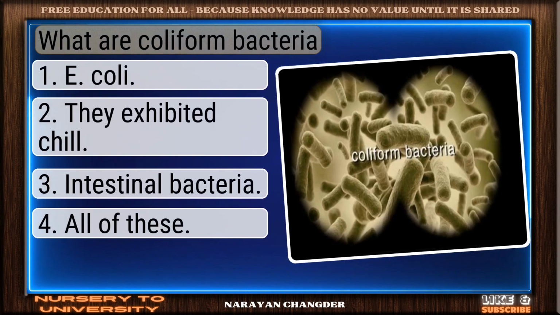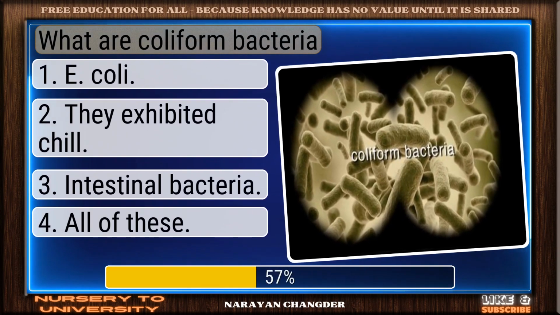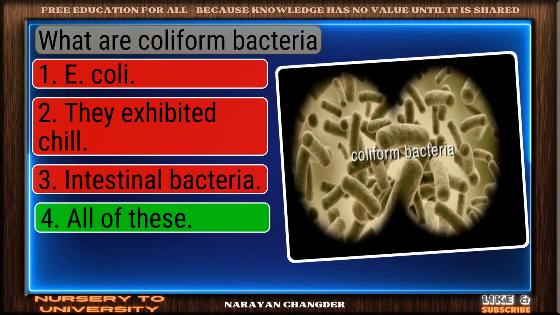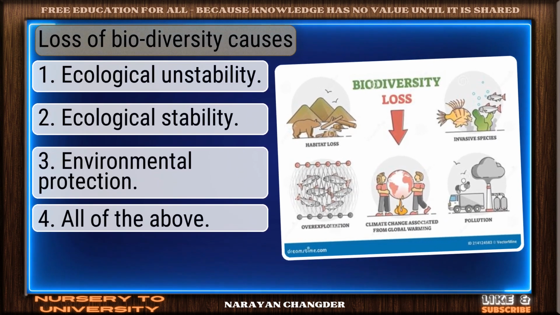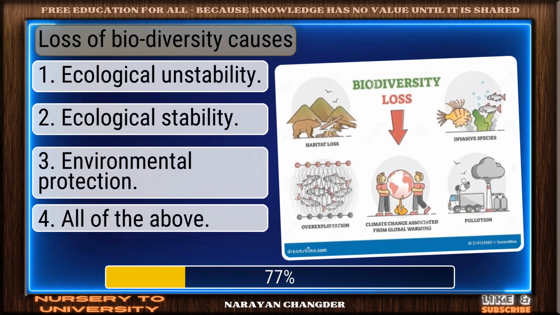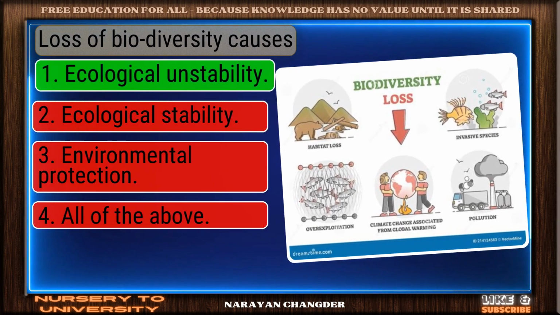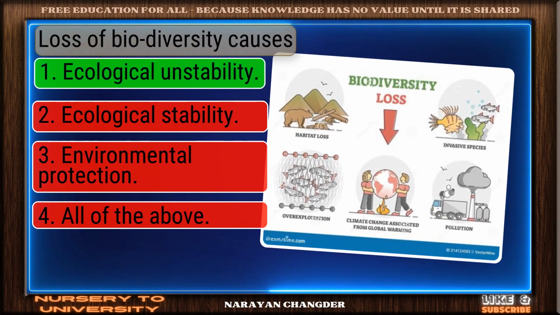What are coliform bacteria? On track. All of these is correct. Loss of biodiversity causes. Great job. Ecological instability is accurate.